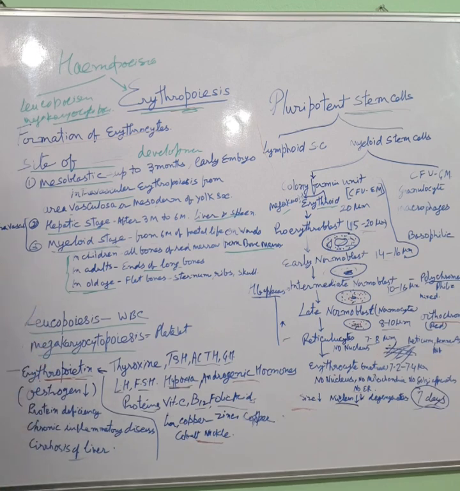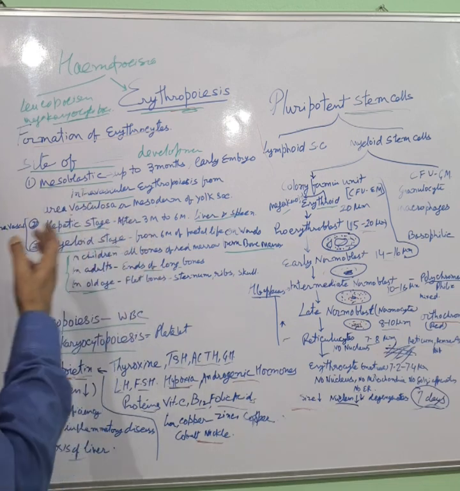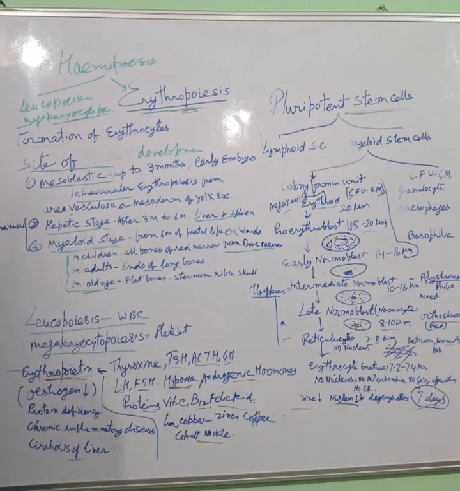Mesoblastic stage is up to 3 months in early embryo, developing from area vasculosa or mesoderm of yolk sac. Second is hepatic stage, in liver and spleen, after 3 months to 6 months. After 6 months of fetal life, it is from red bone marrow, known as myeloid stage. So this is of two types: intravascular erythropoiesis in early embryo and extravascular erythropoiesis in hepatic stage and myeloid stage.